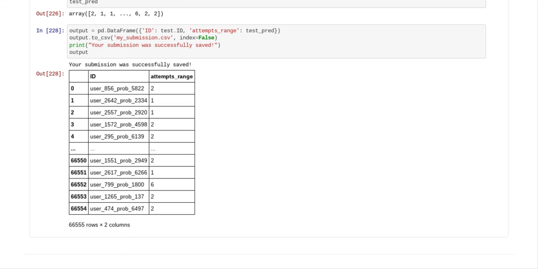Once we downloaded it, we submitted it to the Analytics Vidhya website, which I know you can't see, but that's what we did. And I got about a 41 percentile. Let me just check again. Which was about 9 points lower than the highest percentile.